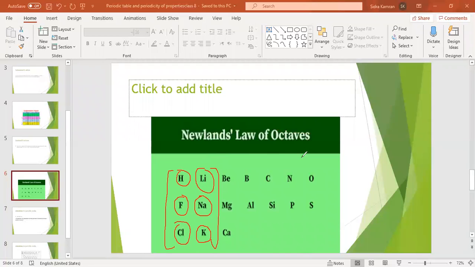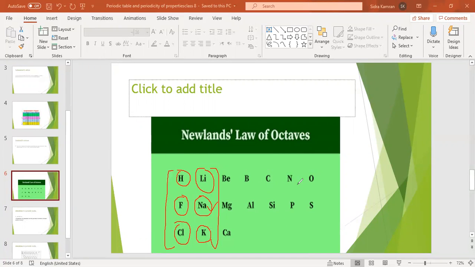So according to Newland's law of octave, the first element and the eighth element have the same chemical properties. He arranged these elements according to their atomic masses. Hydrogen has atomic mass 1, as we know, lithium has atomic mass 7, beryllium 9, boron 10, carbon 12, nitrogen 14, oxygen 16, and so on.